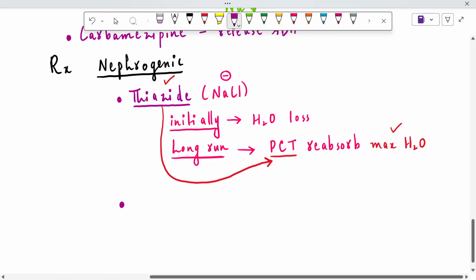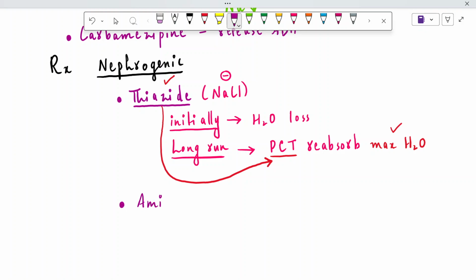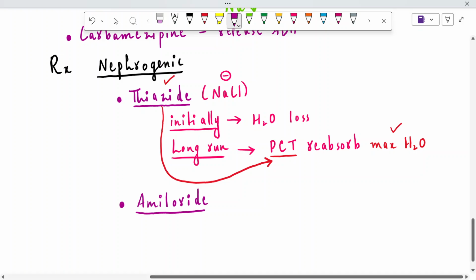When we are using thiazide, there will be hypokalemia because due to the RAS activation, there will be hypokalemia. So we can give amiloride. Amiloride is a potassium sparing diuretic, and along with the thiazide we can use amiloride to inhibit the potassium loss in such patients.